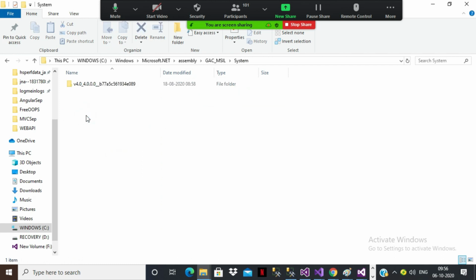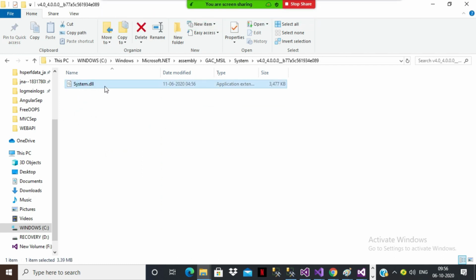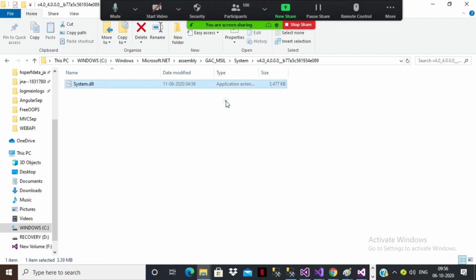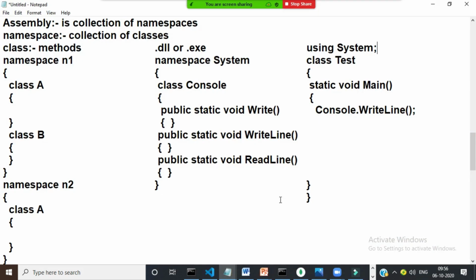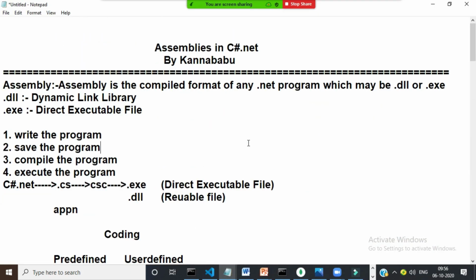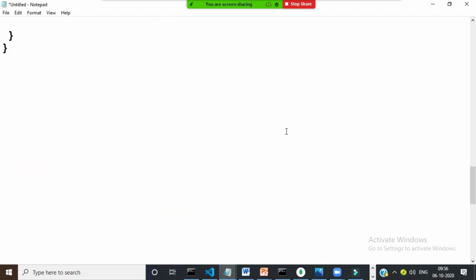Here you can see system. Here you can find one DLL file, the system.dll file. Is it clear? So if you want to create your own DLL file, you can create. So simply, an assembly is the compiled format of any .NET program, which may be a .dll file or .exe.